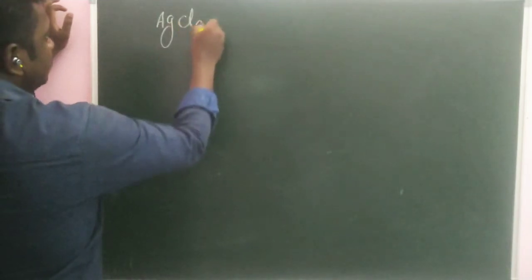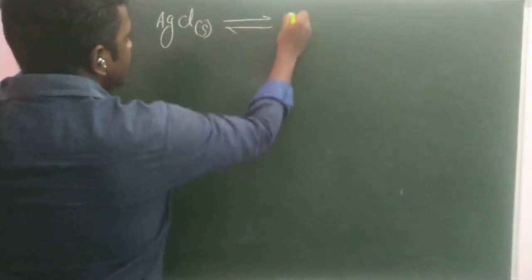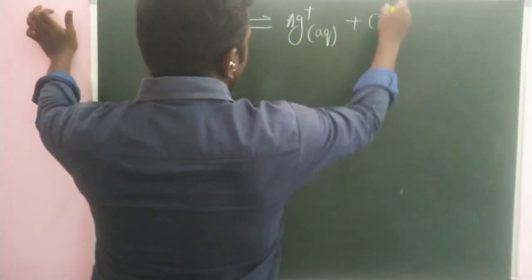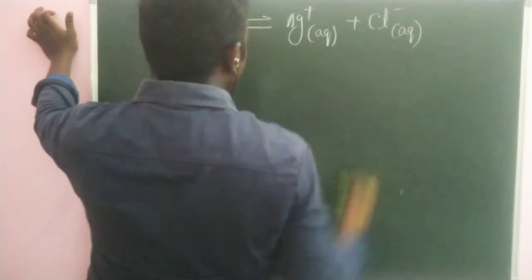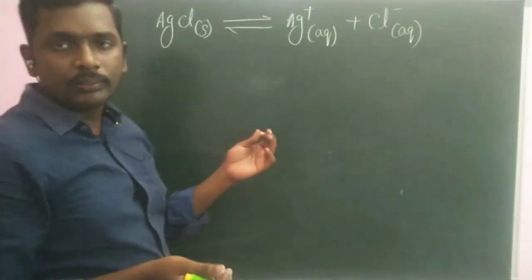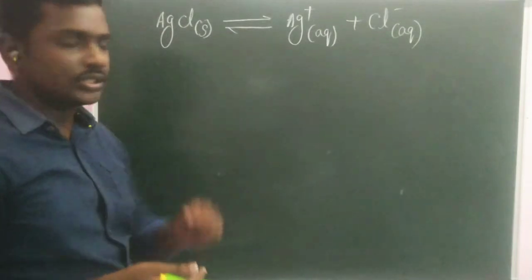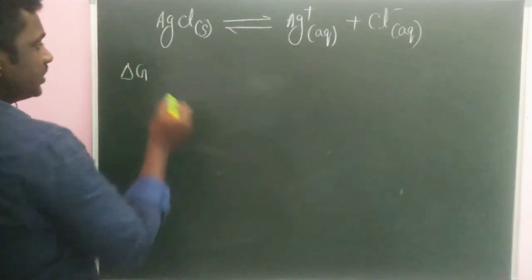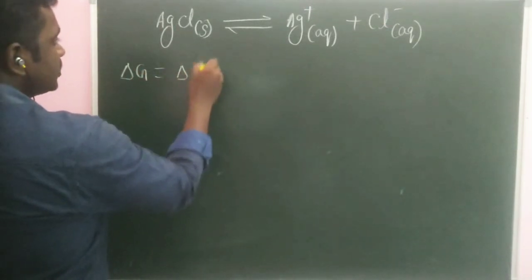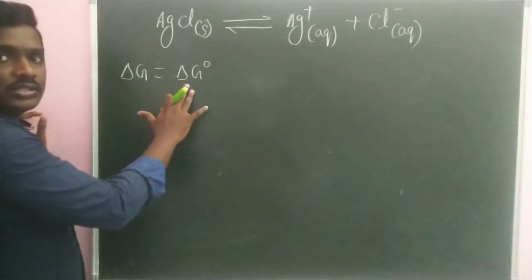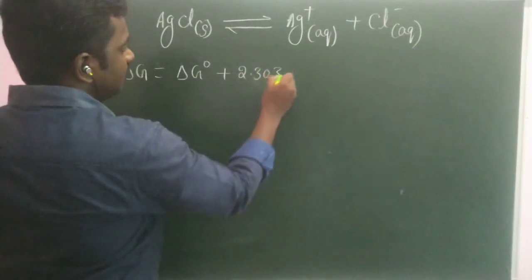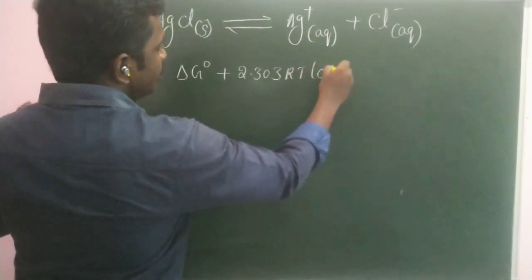We will take the same example, that is silver chloride, which is solid in state, getting decomposed into the silver ion in aqueous solution, which will be solvated, and the chloride ion. For this reaction I am going to determine whether it is soluble at a particular temperature or not. So the thermodynamic relation is given as: total change in Gibbs energy is equal to standard change in Gibbs energy plus 2.303 RT log Q.